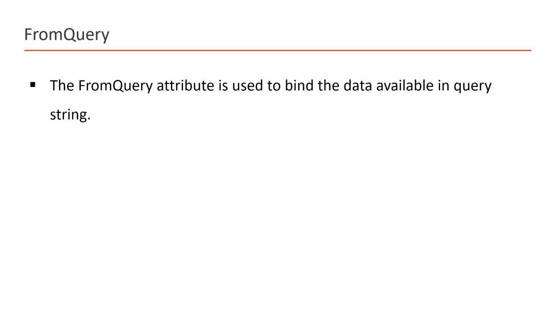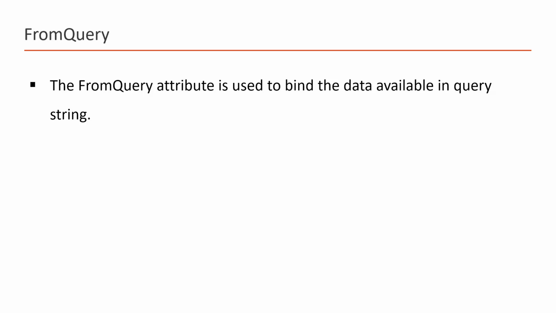FromQuery attribute in ASP.NET Core Web API application. The FromQuery attribute is used to bind the data that is available in the query string of the URL. If you are using the FromQuery attribute at the parameter of your action method, then this will force the Web API application to get the data only from the query string of the URL.